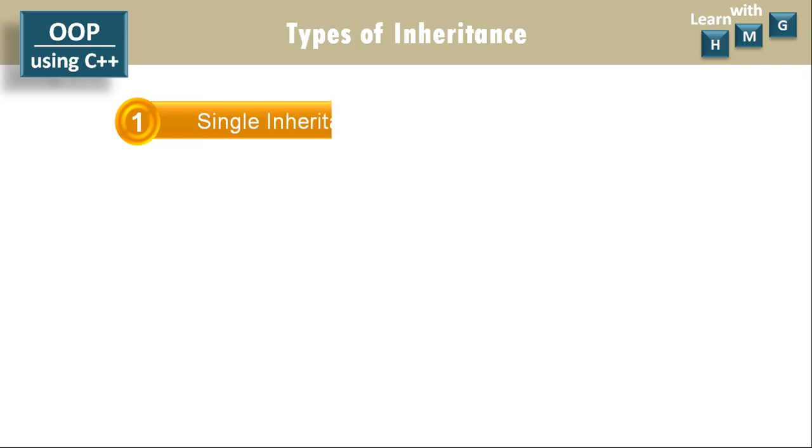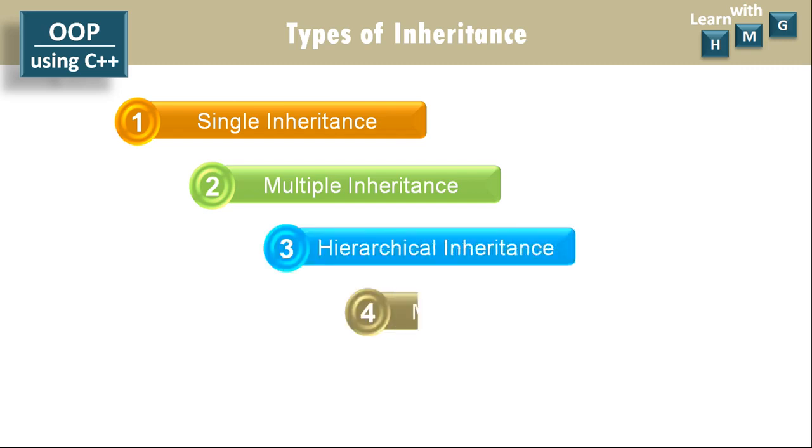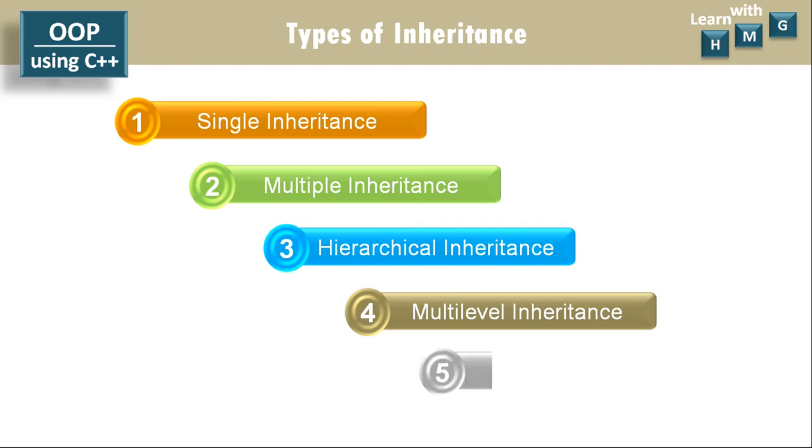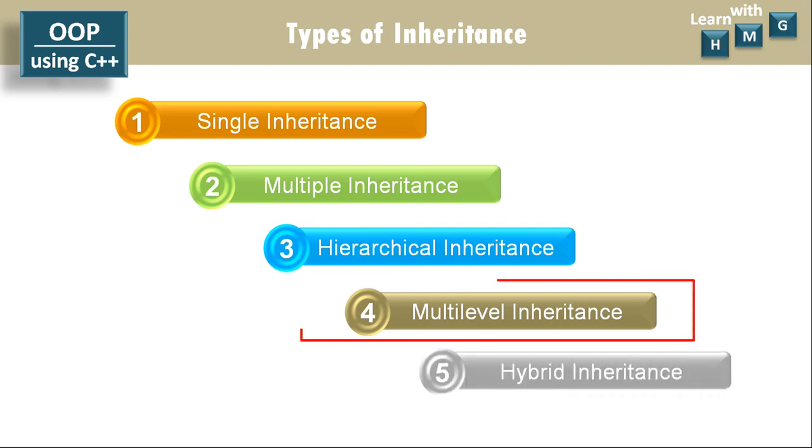Types of inheritance. There are 5 types of inheritance: single inheritance, multiple inheritance, hierarchical inheritance, multi-level inheritance, and hybrid inheritance. Out of these 5, we are going to learn how to implement multi-level inheritance in C++.